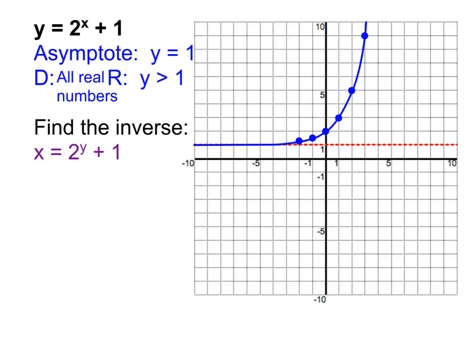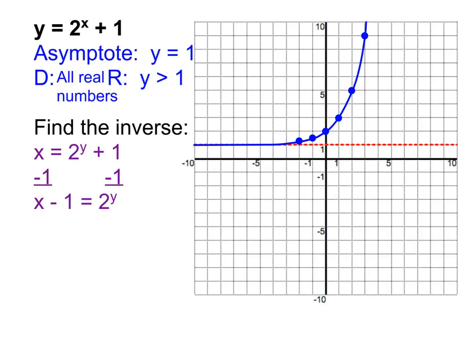And now we look at what we have in order to figure out what strategy we want to use for solving it. I'm going to try to solve it for y. Y is in the exponent. I solve for an exponent by turning it into a logarithm. But I can't do that yet, because you notice I don't have the exponential part by itself yet. I have to get that part by itself. So first step from here, subtract 1 from both sides. That then gives us the exponential by itself. That gives us the 2 to the y equals. That's going to allow me to actually solve it from there. And of course, make sure you're getting this down on your paper as we go, so you have a correct version.